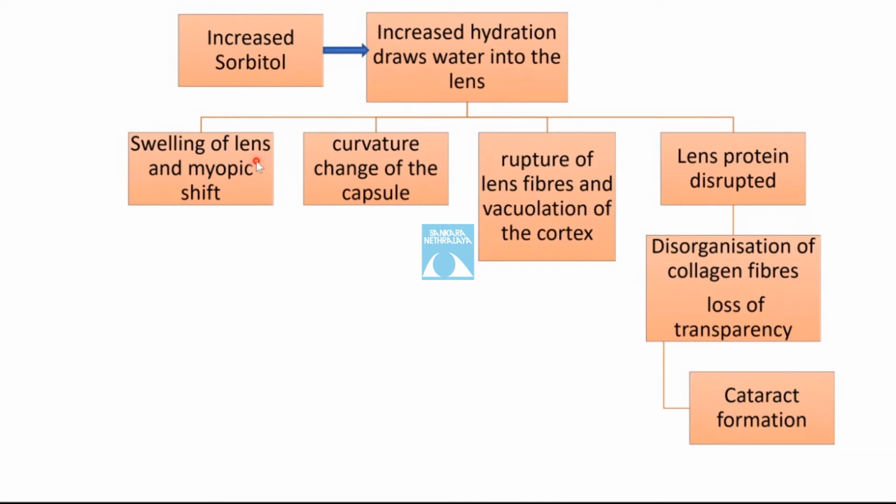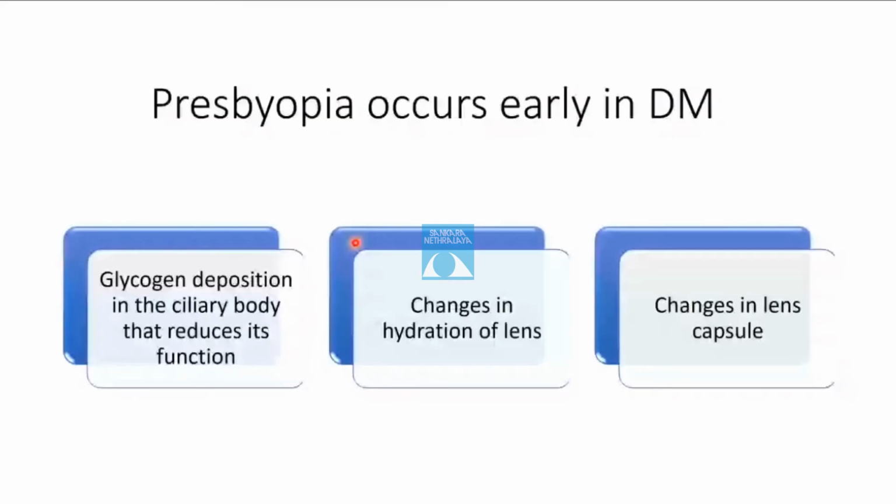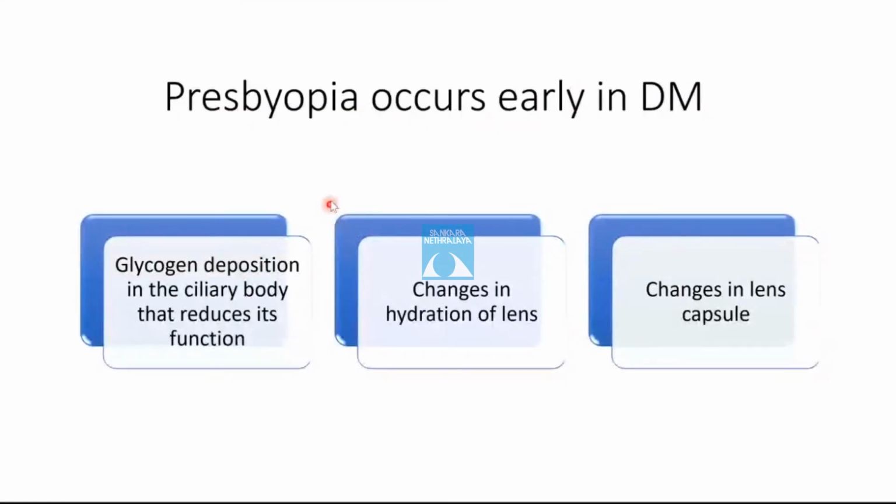There's a curvature change of the capsule. There's a rupture of lens fibers and vacuolation of the cortex. Also, there is lens protein disruption and disorganization of the collagen fibers, which leads to the loss of transparency and finally to cataract formation. Also, presbyopia occurs very early in diabetes mellitus because glycogen deposition in the ciliary body reduces its function. Also, there is an increased amount of hydration in the lens, and the lens capsule becomes thickened.